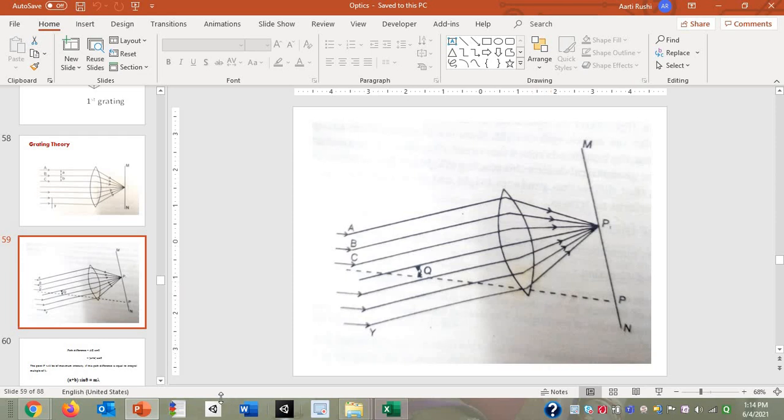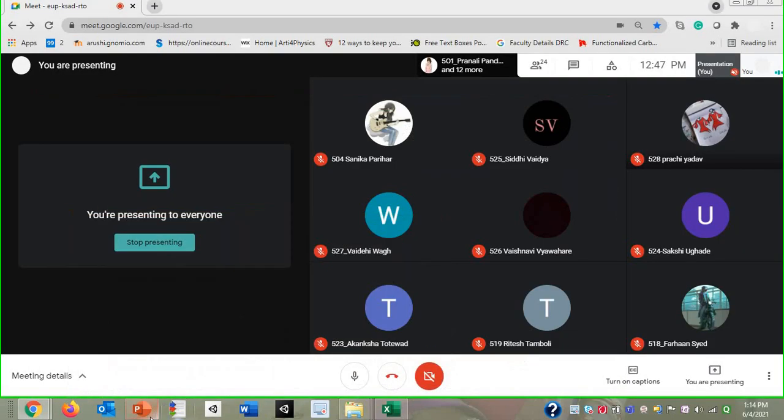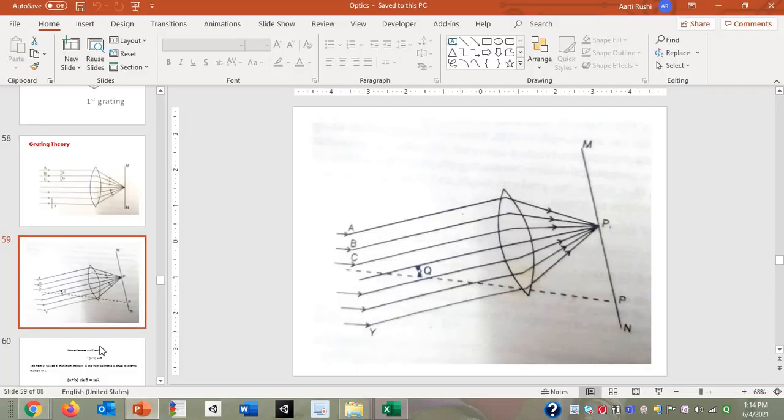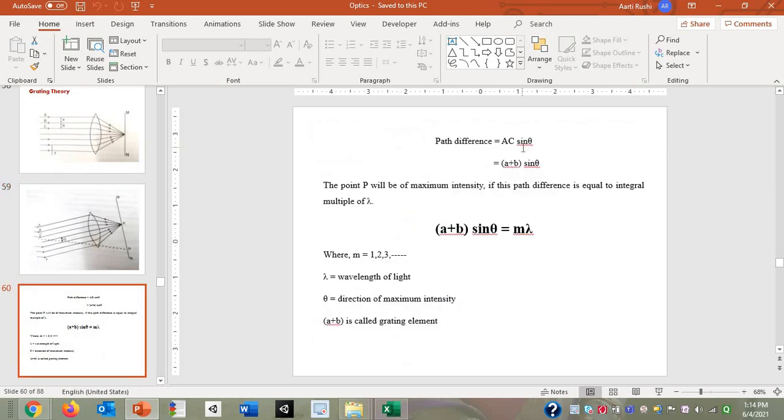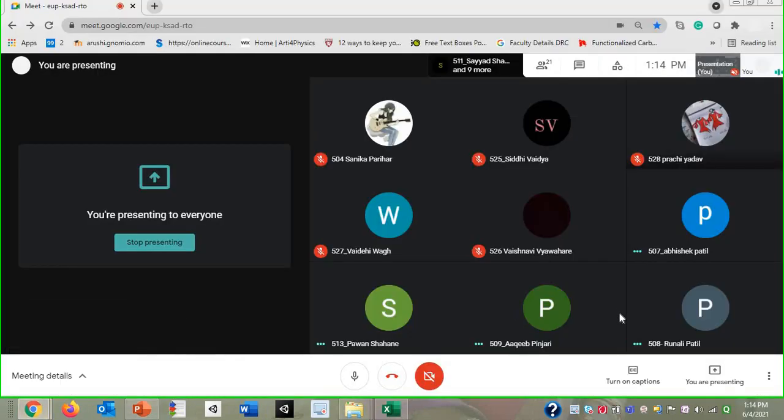So the homework is: first, solve the second numerical that I have provided, and second, draw these 2 images in your notebook. In the next part we will discuss it.